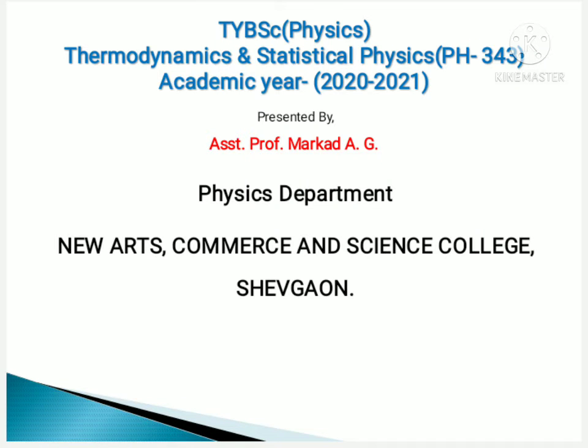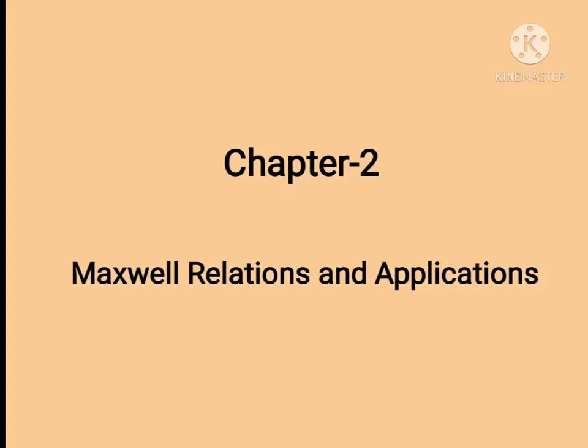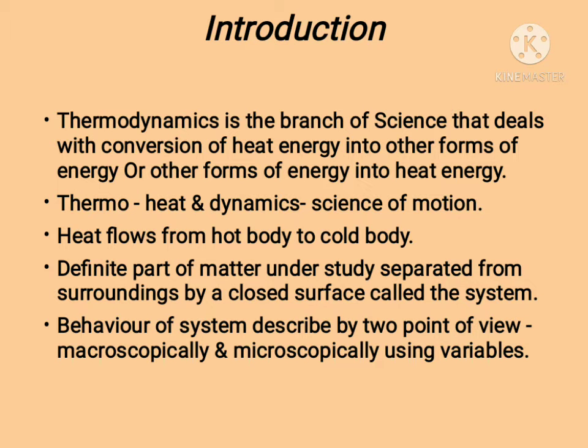Welcome students. Today we are going to study the second chapter in thermodynamics and statistical physics, that is Maxwell relations and applications. Thermodynamics is the branch of science that deals with conversion of heat energy into other forms of energy, or other forms of energy into heat energy. These other forms of energy are electrical energy, mechanical energy, chemical energy, etc.